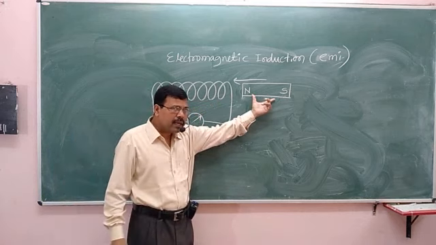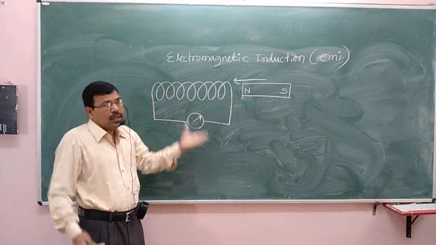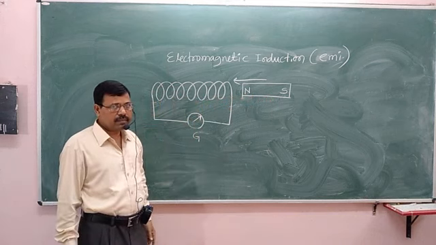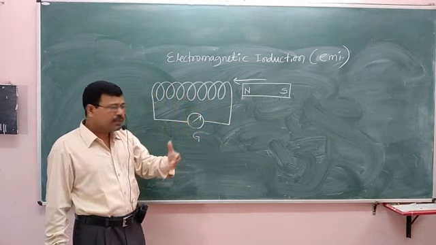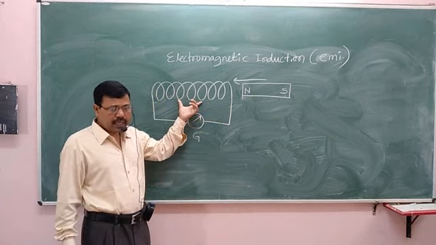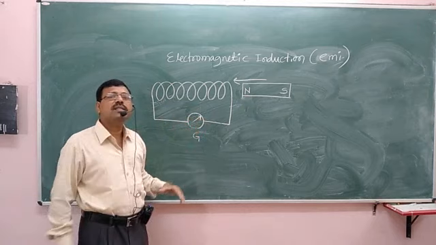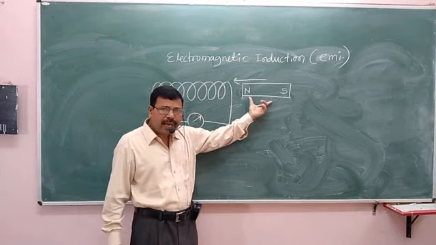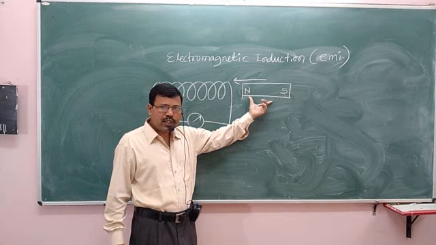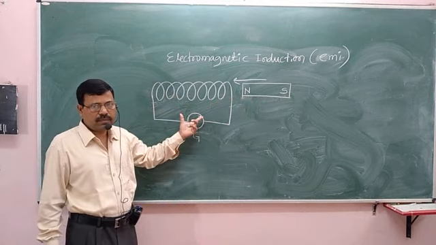If the magnet is kept stationary inside the coil, there is no induced current. So it means that in order to get current in the coil, there must be a change in the magnetic field. Okay. If the polarity of the magnet is changed, the direction of the induced current is changed.